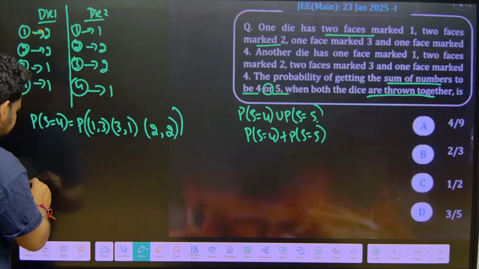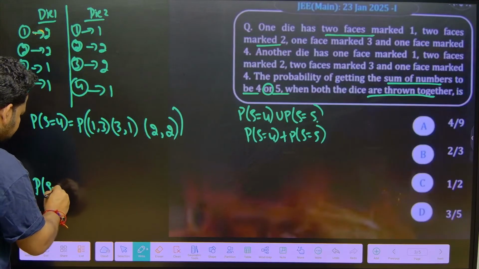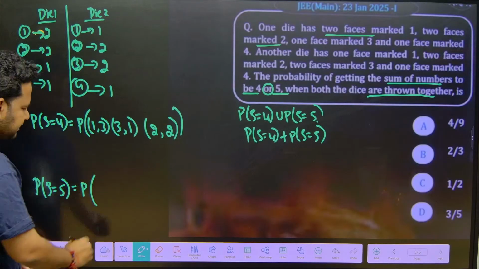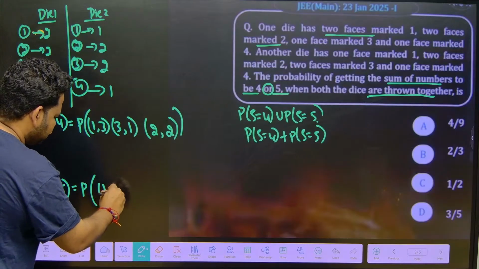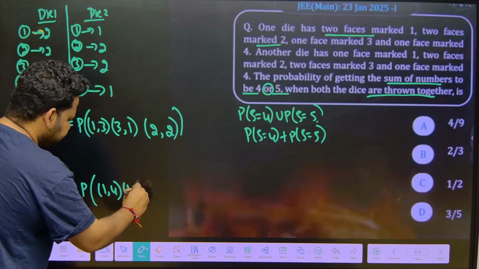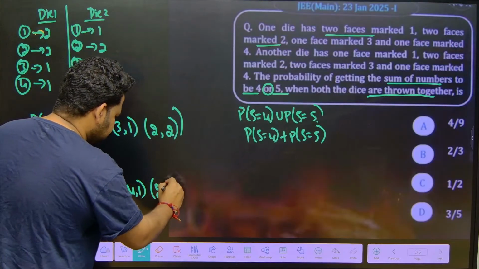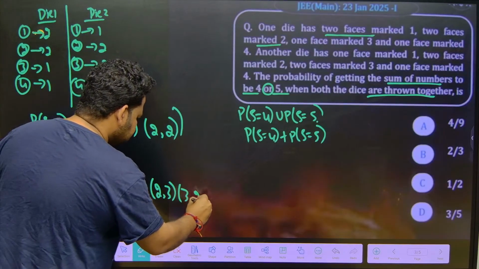Let us write down the same thing for probability of getting sum equal to 5. I can write it as 1 comma 4, 4 comma 1. Similarly, I can write 2 comma 3 and 3 comma 2. Is there any other possibility? No.